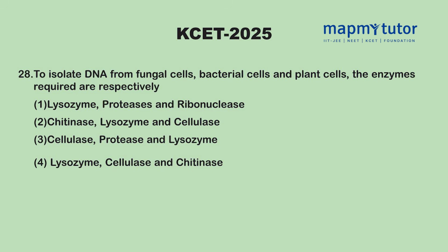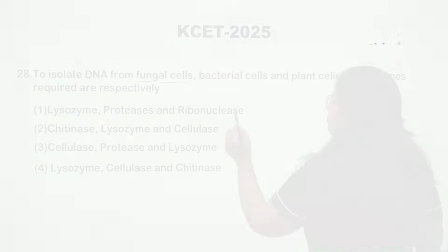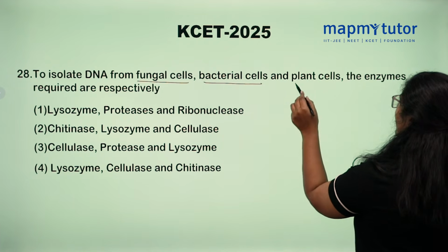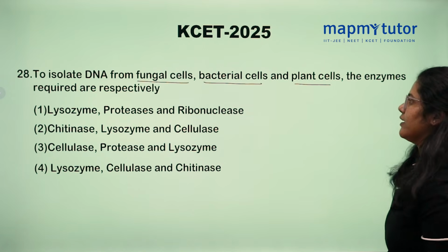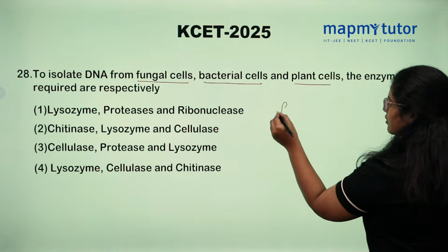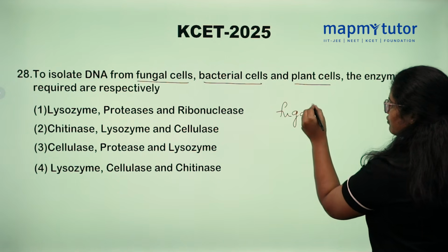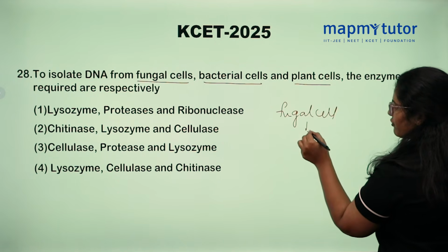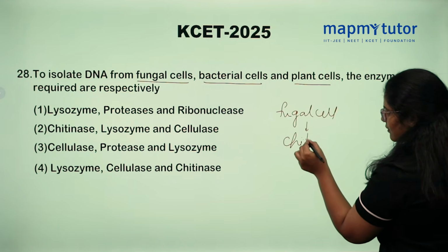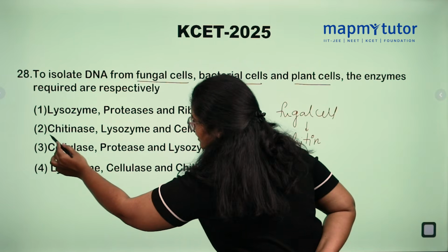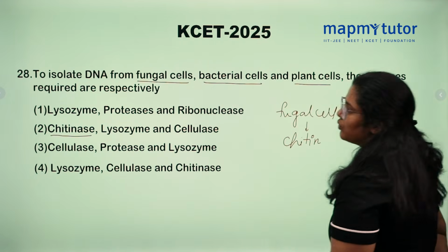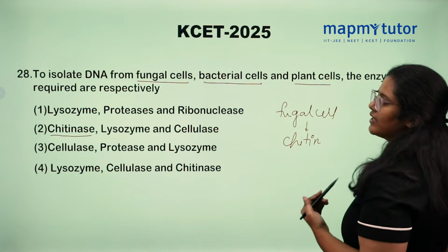To isolate DNA from fungal cell, bacterial cell and plant cell, the enzymes required are respectively. Fungal cell wall is made up of chitin. So, chitinase is involved to isolate DNA from fungal cell.